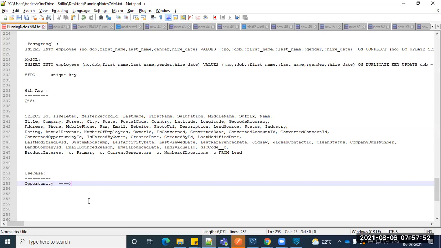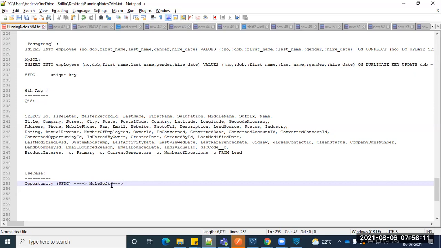That is also MuleSoft code only. We have to fetch that SFDC opportunity data. Let's put SFDC as an input, right? As part of the MuleSoft, you have to write a query and then fetch it.